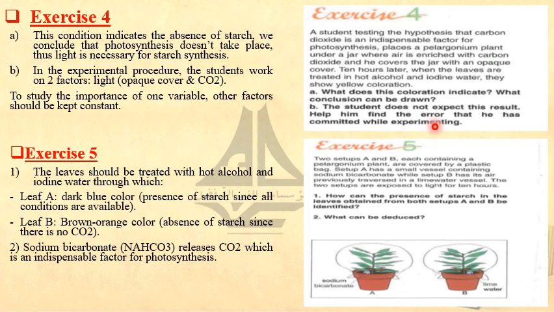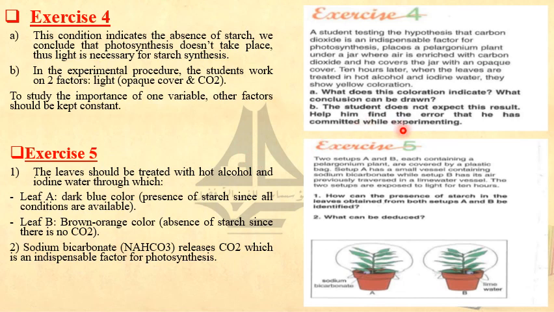We have to tell this student that while experimenting, you have to act on one variable and all the other factors should be kept constant. So in the experimental procedure, the student worked on two factors: light by placing an opaque cover, and CO2 when testing the hypothesis. So we can tell him that to study the importance of one variable, other factors should be kept constant. So his experiment is dealing with two variables, and this is not true.